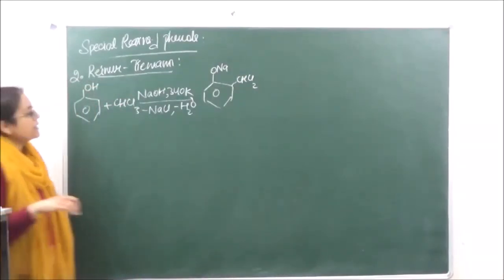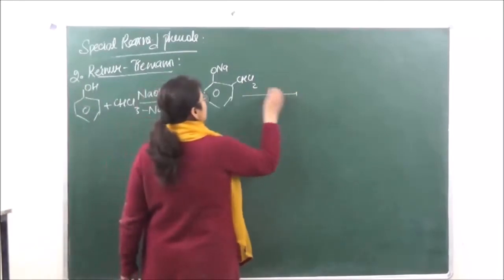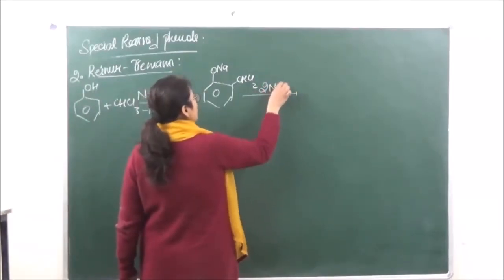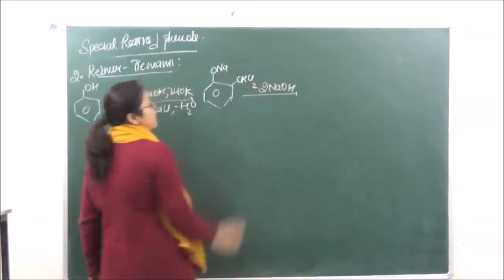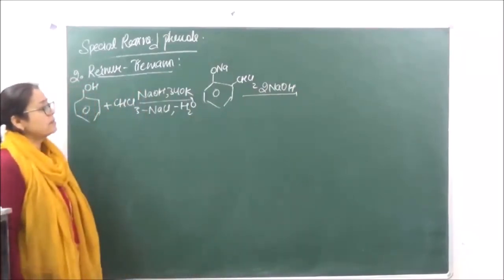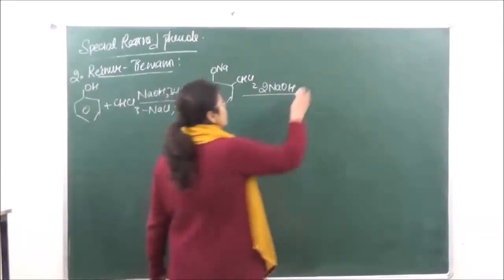And here we are going to further react this with 2 molecules of NaOH such that both the chlorines over here are substituted by the hydroxy group.